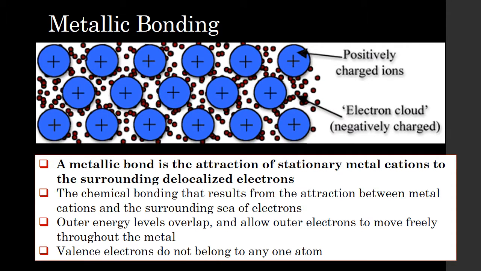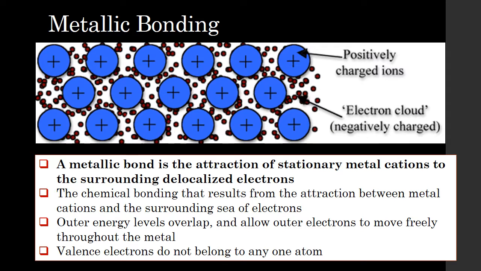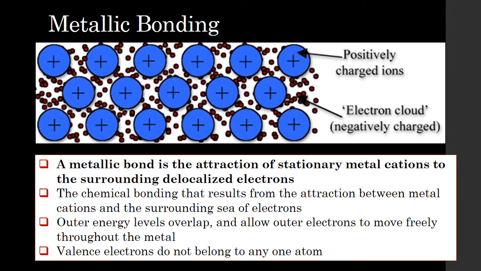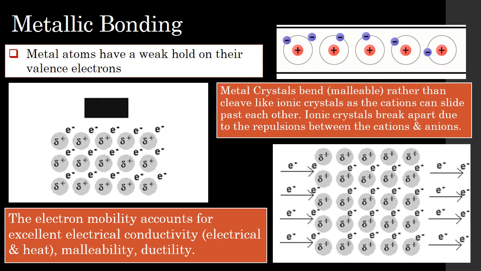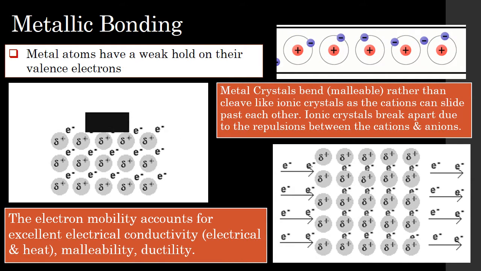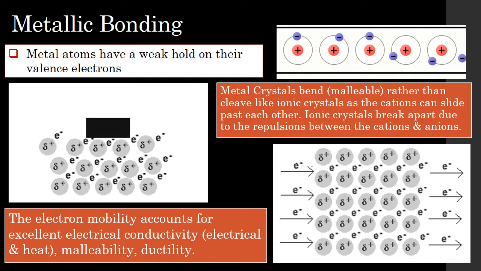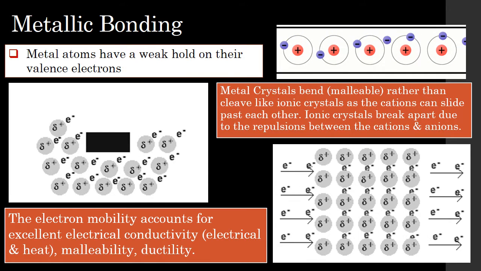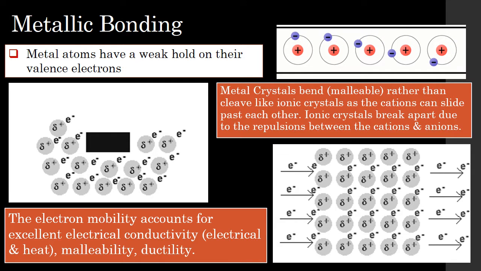Now, the outer energy levels overlap and allow the outer electrons to move freely throughout the metal, and the valence electrons do not belong to any one particular atom. So metals form our simplest form of crystals as well, but you'll see that they're quite flexible as opposed to ionic crystals. In metallic bonding, metal atoms have a weak hold on their valence electrons, and that allows the electrons to flow, so conduct electricity, for example, or heat or light.